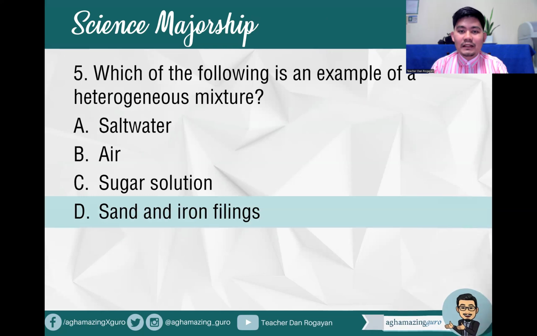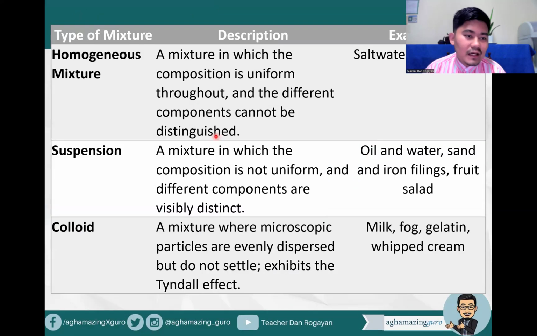through our naked eye. Okay, so here we have the types of mixture. Solution, or the homogeneous mixture, is a mixture in which the composition is uniform throughout and the different components cannot be distinguished. So example of this is salt water, air, and vinegar. We also have suspension, a mixture in which the composition is not uniform and different components are visibly distinct, like oil in water, sand and iron filings, and fruit salad.